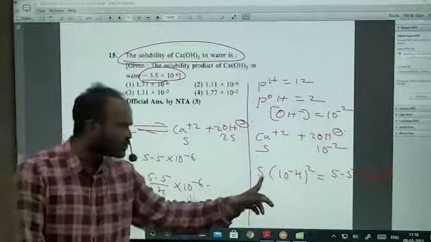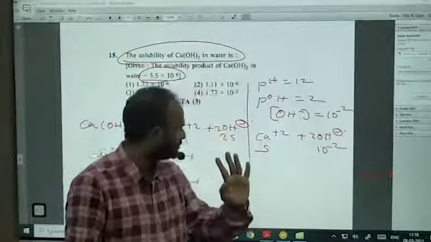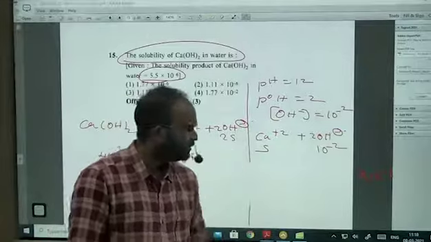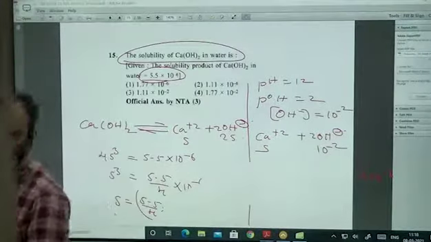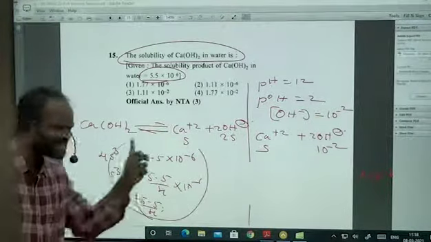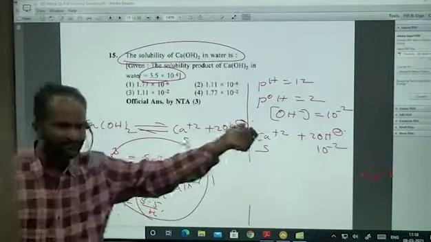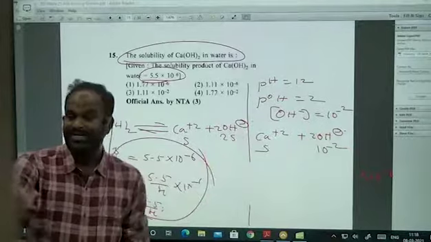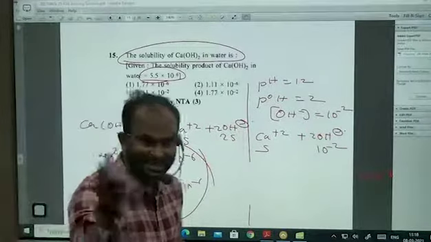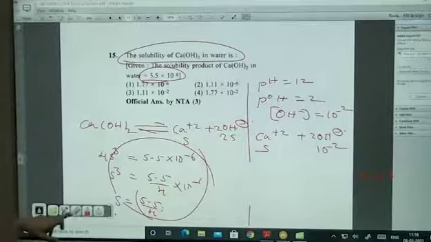Now Ca2+ concentration is equal to 5.5 into 10 power minus 2. They can make it a little interesting and a little complicated, not like this. Giving this kind of calculation, where is the point? They can test like this. Okay? And the last problem, if you remember, AgCN they asked. Do you remember? And Ka values of HCN also they asked.